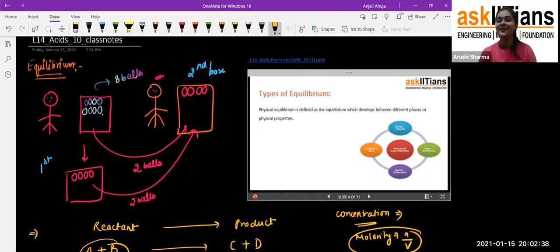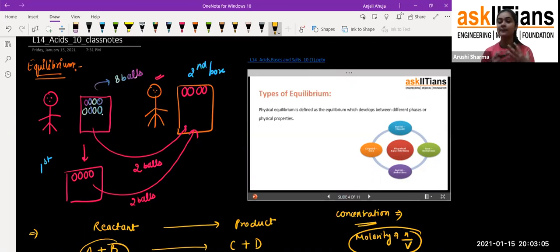Okay, so I'll tell you what the difference between these two is. Physical property: if I ask you what the physical property of this pen is, you'll say, ma'am, this pen has a cylindrical shape. It is black in color, it is plastic, and it has a very shiny surface. So the physical properties are those properties which we conclude on looking at the